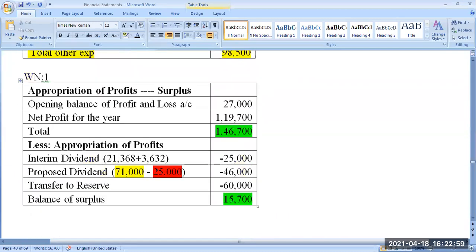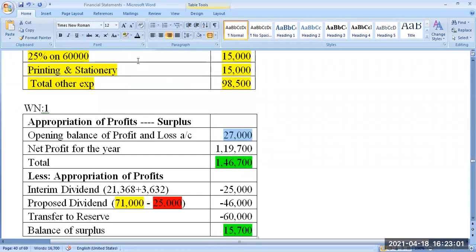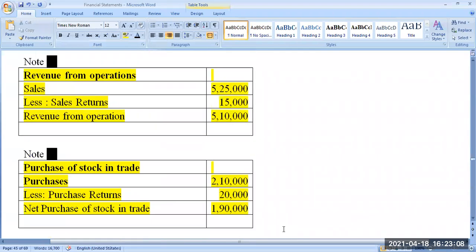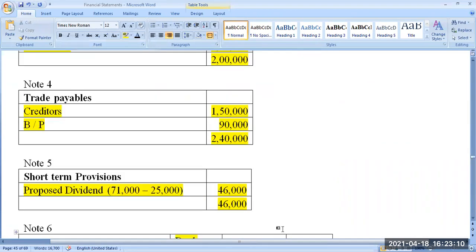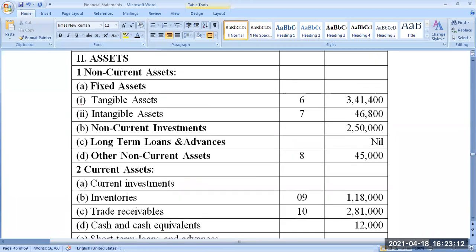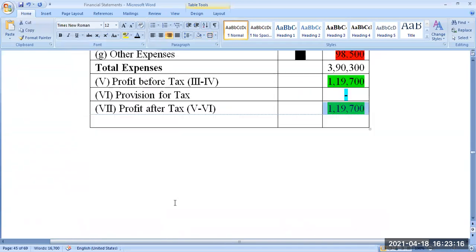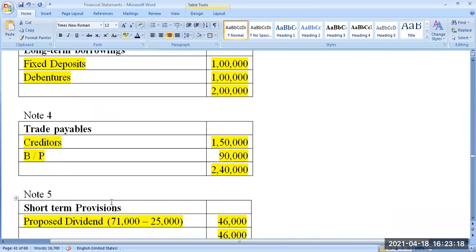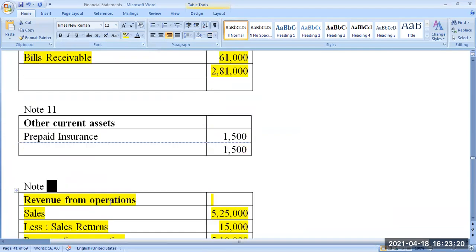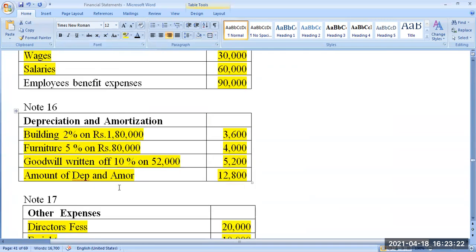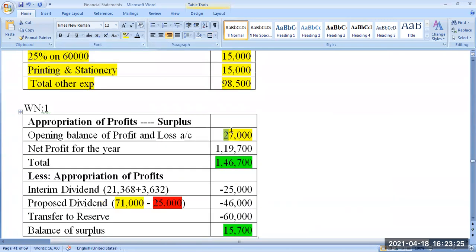And the current year profit, how much did we just calculate? We did the profit and loss account now. How much did we calculate as the profit of the current year? 1,19,700. Yes, 1,19,700 is the last bottom line of the profit and loss account. So up to last year we had a profit of 27,000.